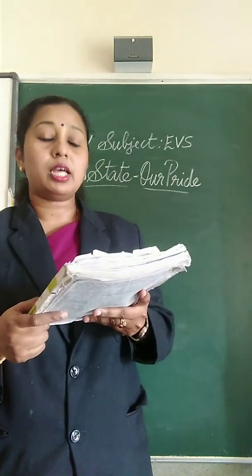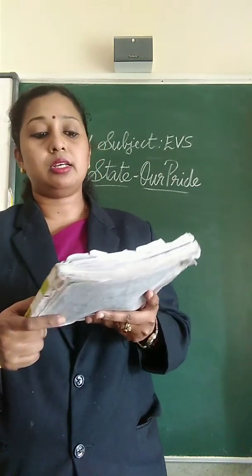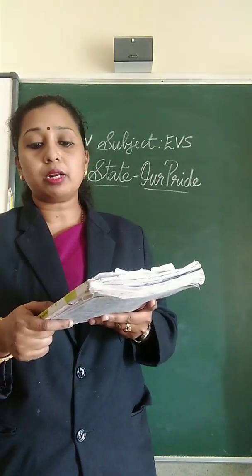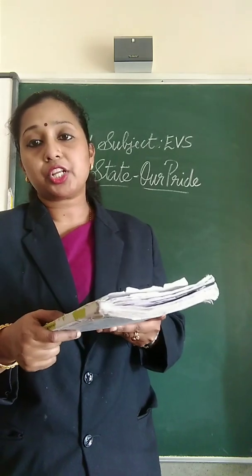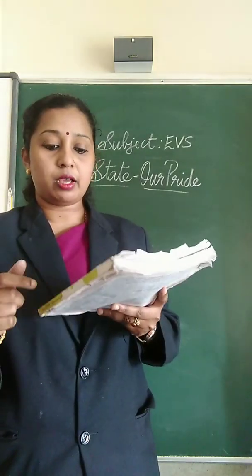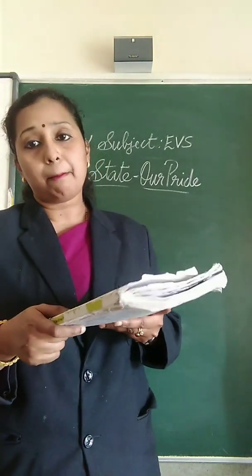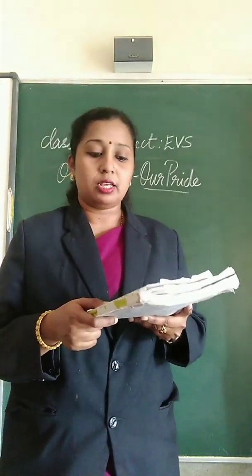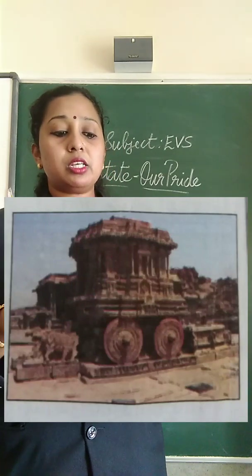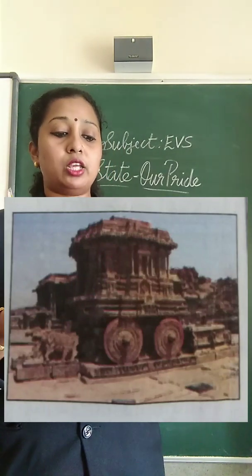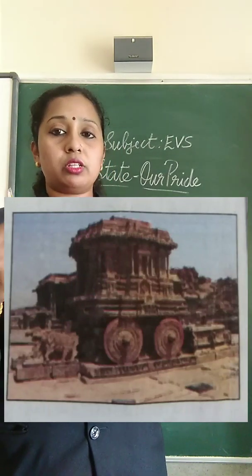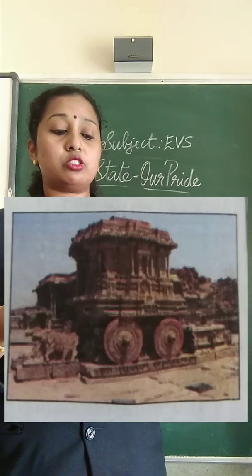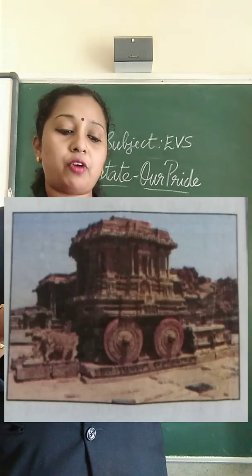So next is about the historical places in our state. The historical places are the important places related to the history of our state, and we are going to study about Hampi. So children, look at the picture on the screen. Yes, you can see that this is a picture of the famous stone chariot of Hampi.